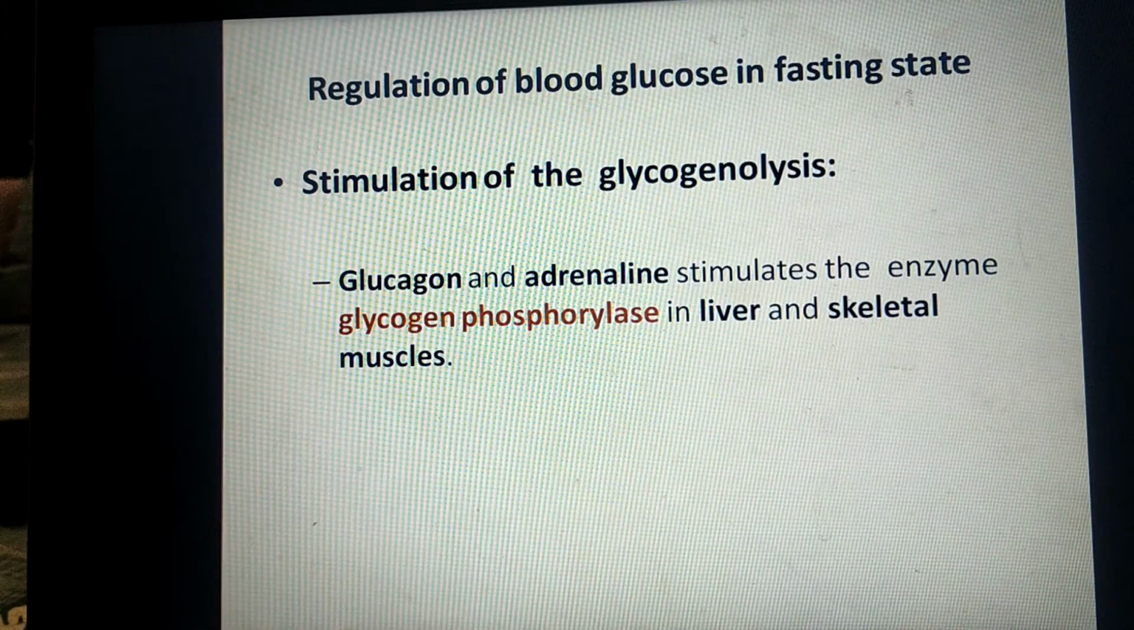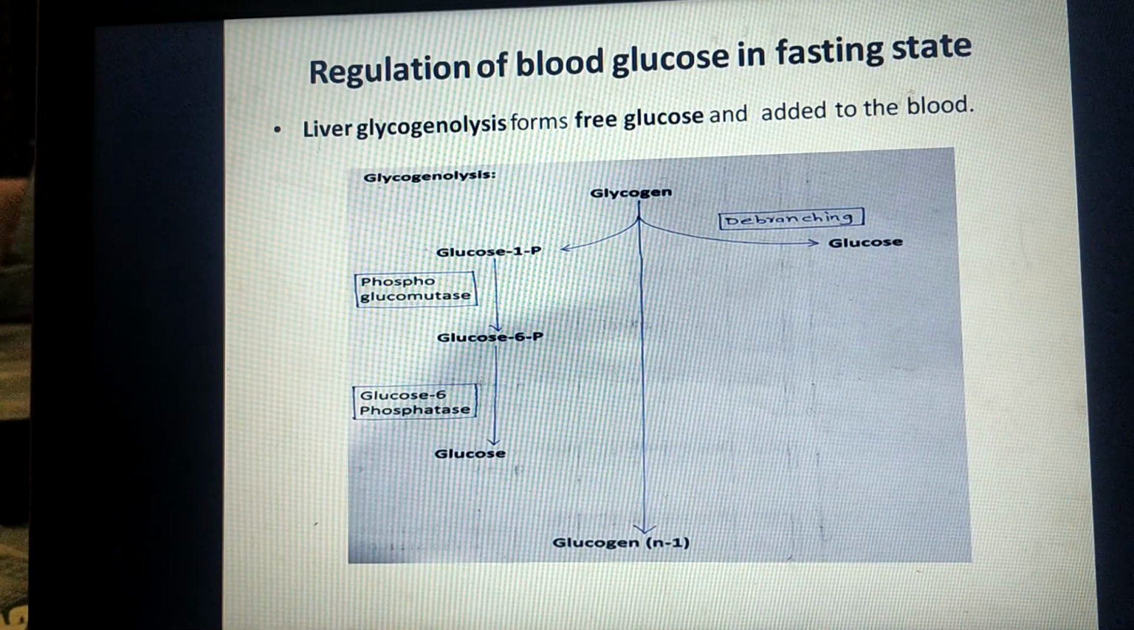Out of these, the first mechanism is stimulation of glycogenolysis. The hormones glucagon and adrenaline stimulate the enzyme glycogen phosphorylase, which is the key enzyme of glycogenolysis, which causes breakdown of glycogen in liver and skeletal muscles. First we will see breakdown of glycogen in the liver. When glycogenolysis occurs in the liver, the end product is free glucose.